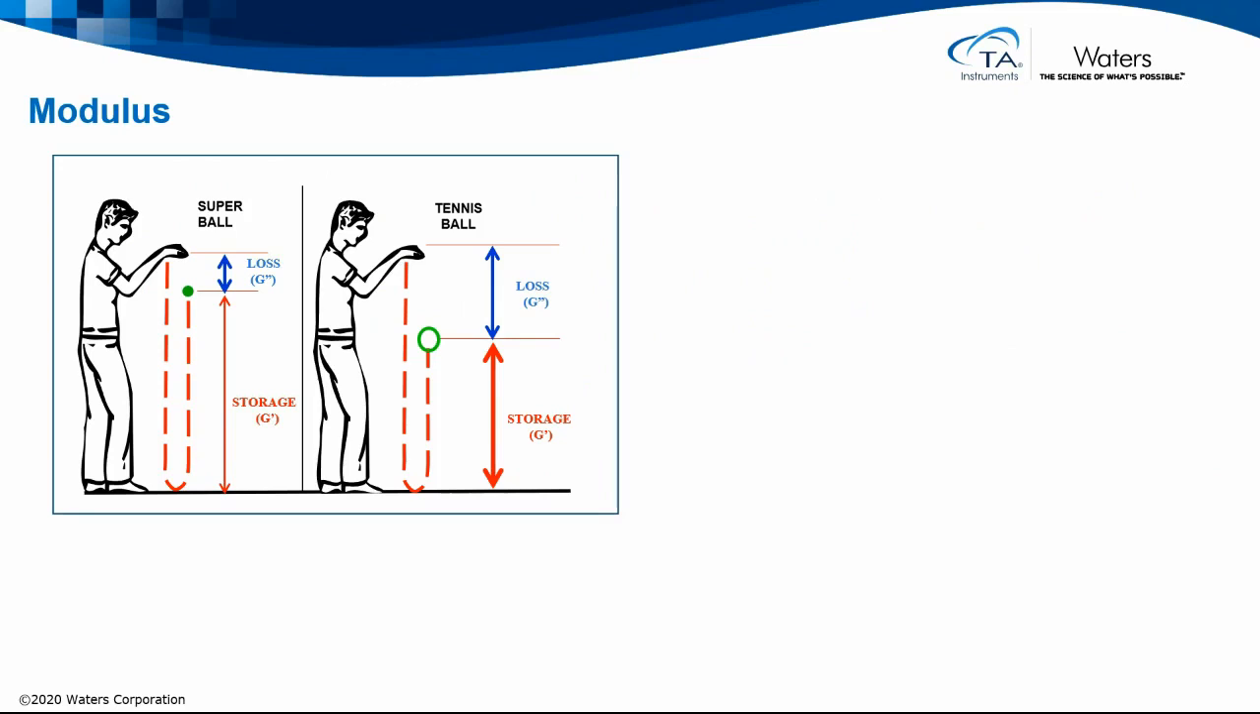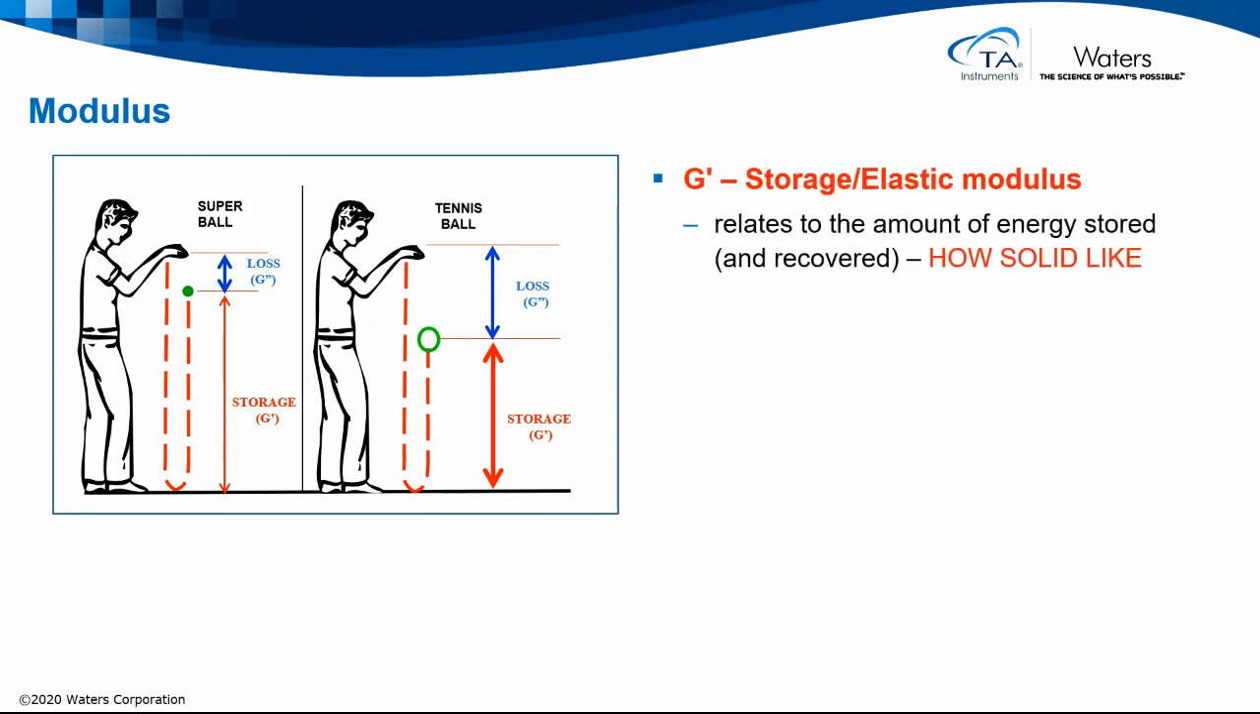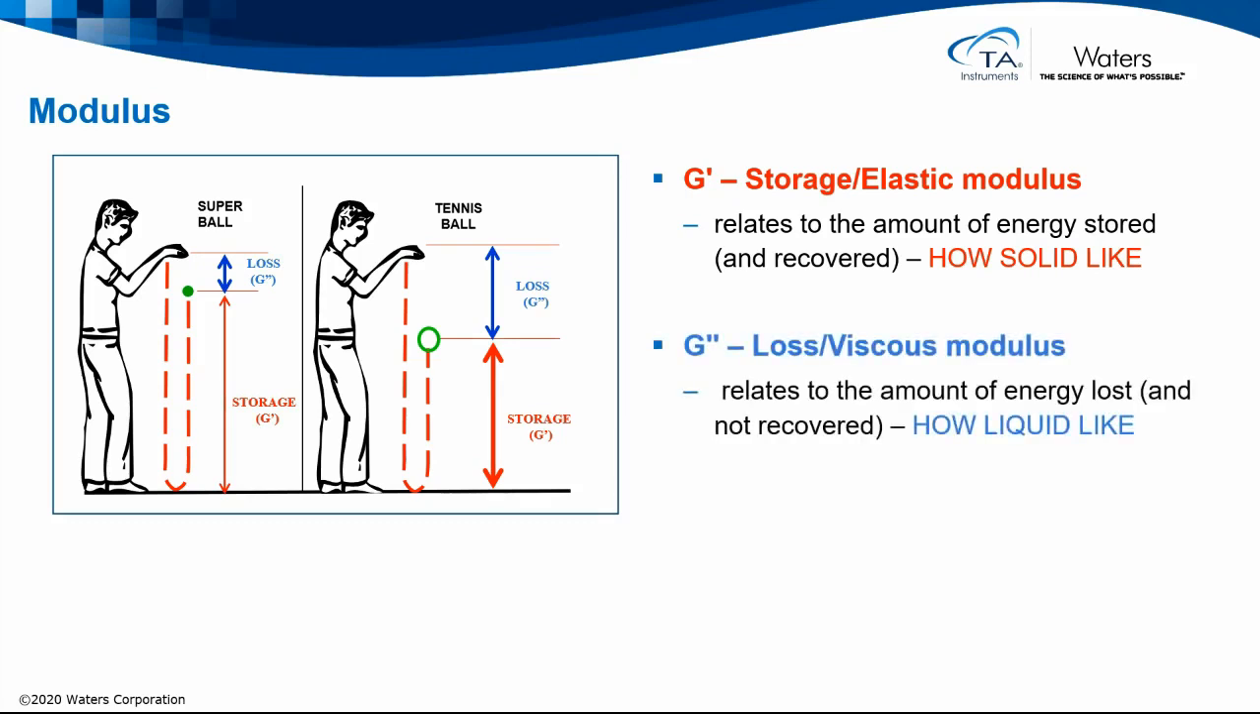The output of any oscillation experiment is the modulus values. G prime is the storage or elastic modulus and relates to the amount of energy stored and can be recovered. This defines how solid-like a material appears. G double prime is the loss or viscous modulus and relates to the amount of energy lost and cannot be recovered, and so how liquid-like a material is.